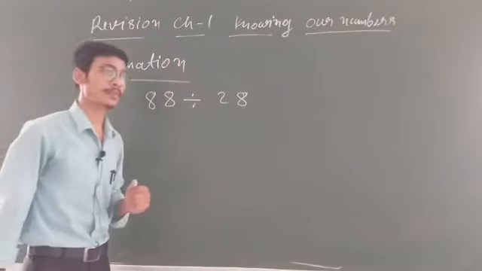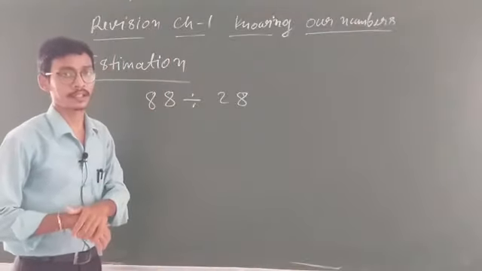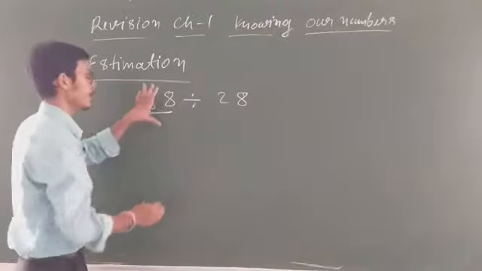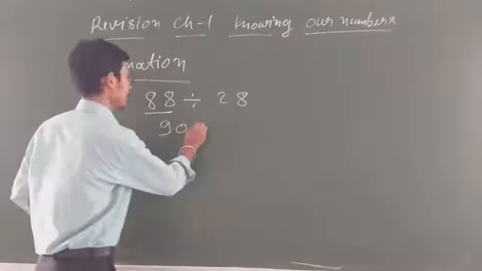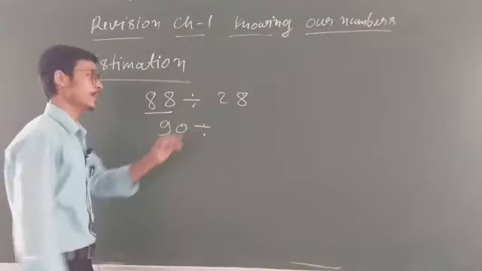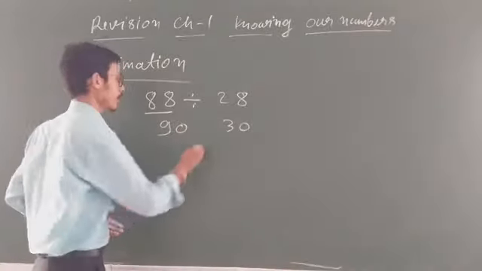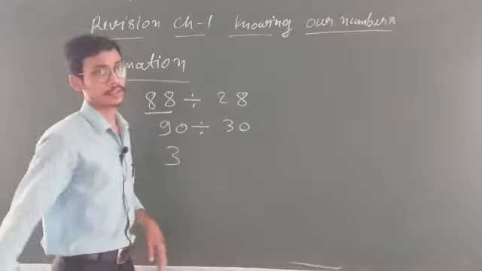What is the meaning of estimated quotient, student? Estimated means approximately. Okay? Like 88, I can write it as near about 90. So write down 90. Clear? This is 28, you can write down 30, because you have to estimate approximately. And this will become 3.